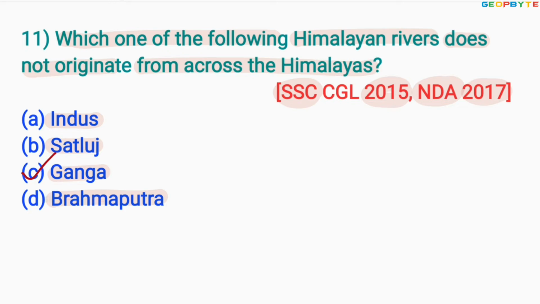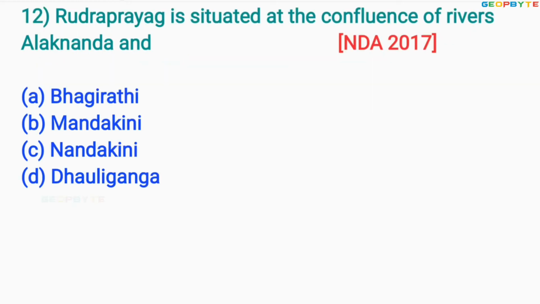Similarly, the next one is, look at the 12th one, asked in 2017 for NDA exam like this. Rudraprayag is situated at the confluence of rivers Alakananda and option A, Bhagirathi, option B, Mandakini, option C, Nandakini, option D, Dhauliganga. The correct answer is option B, Mandakini.